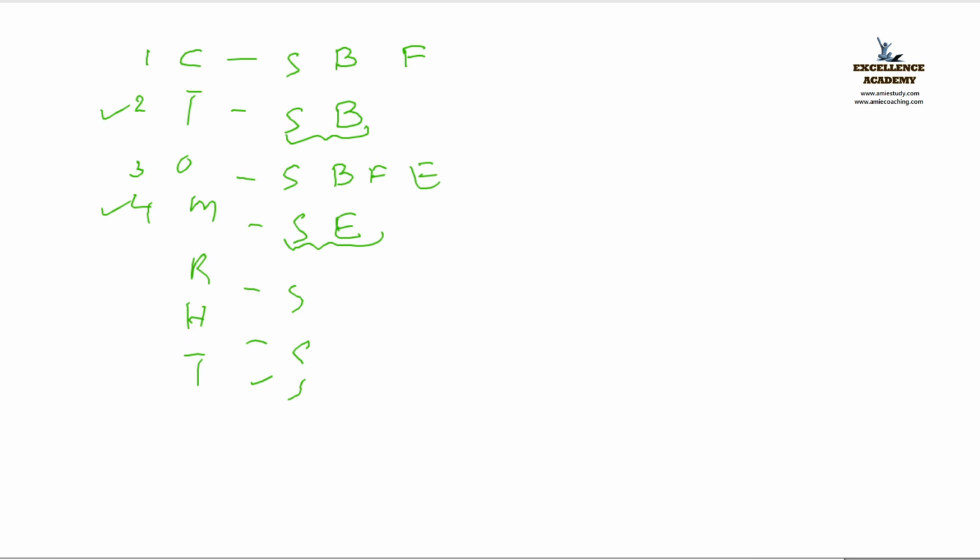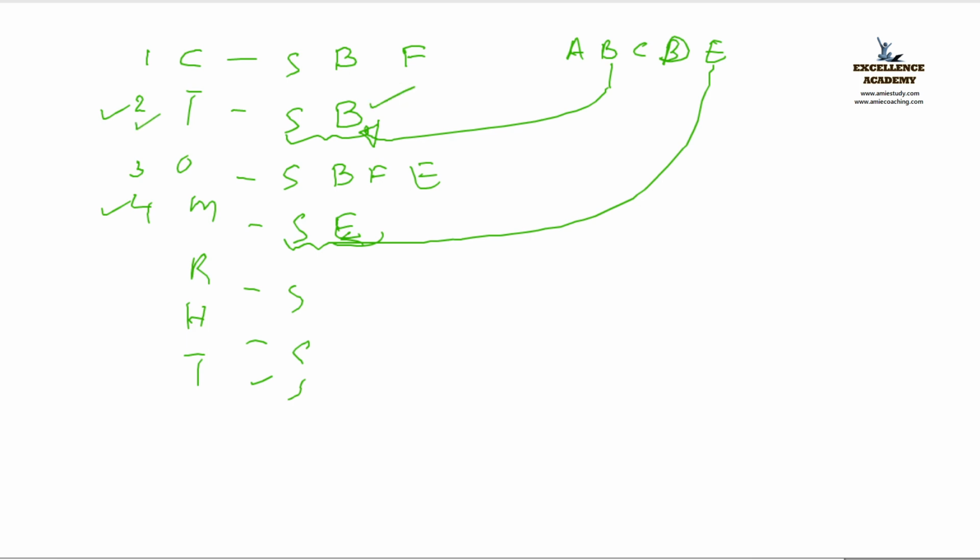So 2 and 4 have the 2. We know the alphabetic order A, B, C, D, E. So the 2 is B. And for the fourth one, next one is E. So you can avoid the confusion whether it is end centered or body centered. If it is 2, that is B, body centered. Clear? So these are the 14 Bravais lattices.